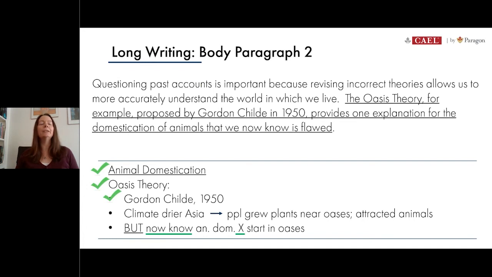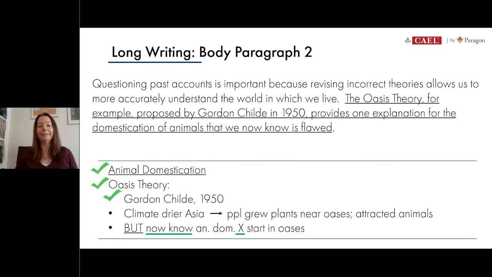Now we've just alluded to the fact that there are some problems with this theory. We haven't explained yet what those problems are. We'll do that next. But it's important to mention this now because that's what's connecting back to the topic sentence. The whole point of writing this is to show that it's important to find these mistakes from the past and correct them. So that's what we've done here in this second sentence.